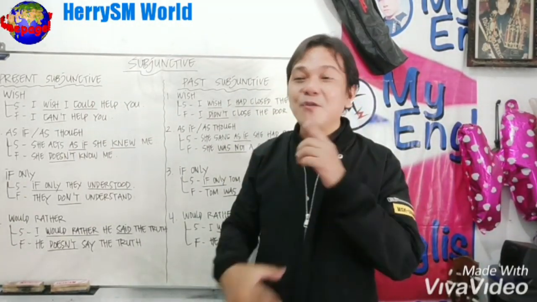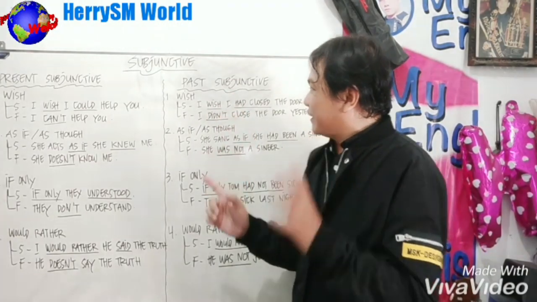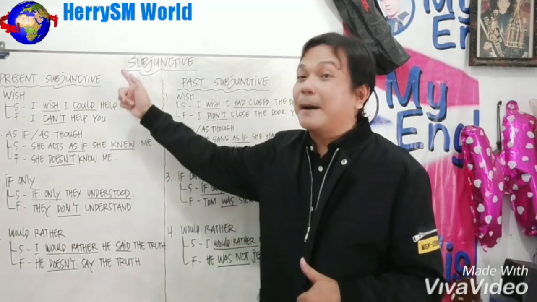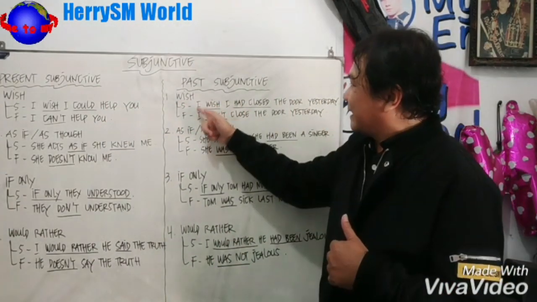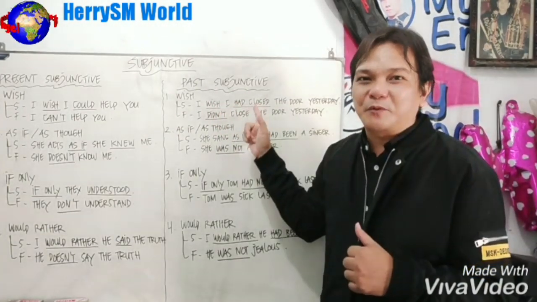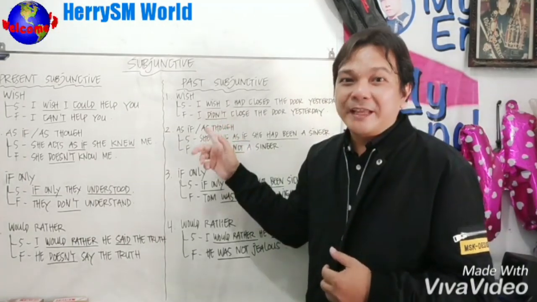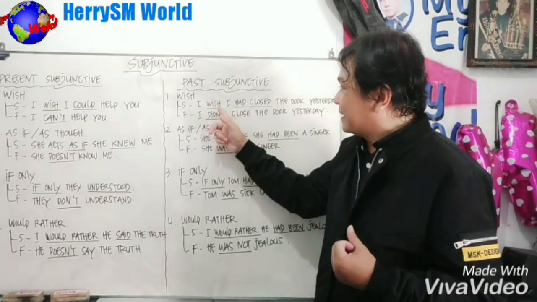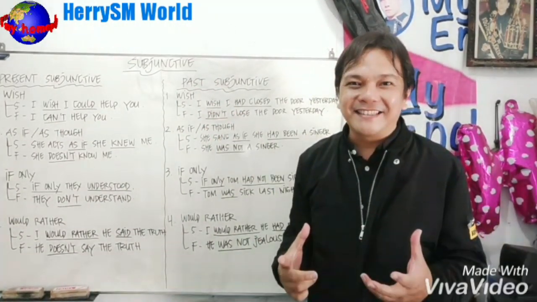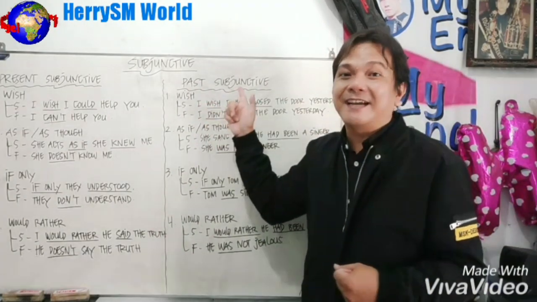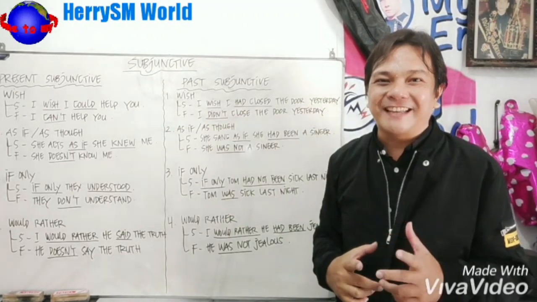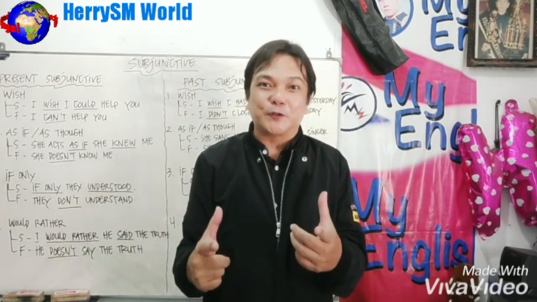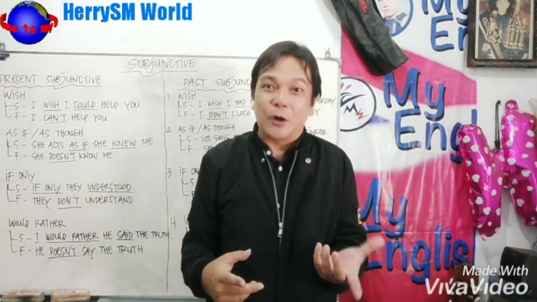Got it? Now the conclusion of past subjunctive. In the past subjunctive it is the same: we can use wish, as if or as though, if only, and would rather. In the past subjunctive, we use had verb 3, and the fact is using verb 2. On the contrary, the subjunctive using a positive sentence has a fact using a negative sentence. On the other hand, if the subjunctive uses a negative sentence, the fact uses a positive sentence. Got it? So with that, you can master the subjunctive lesson very well, and you can use it for your examination and daily conversation.